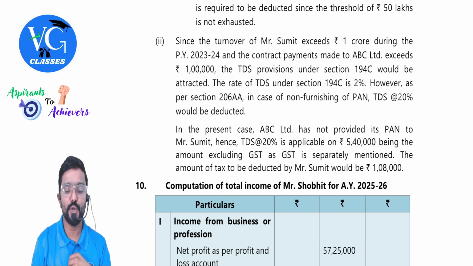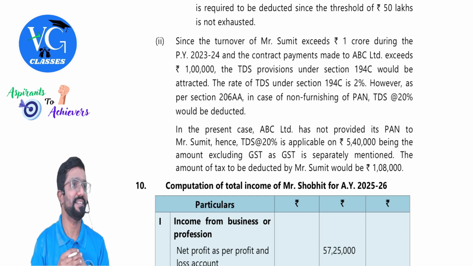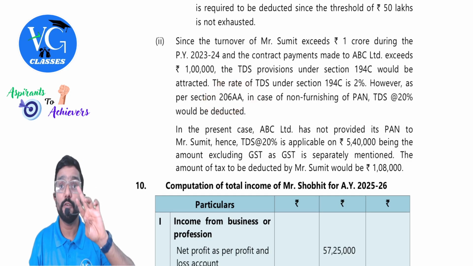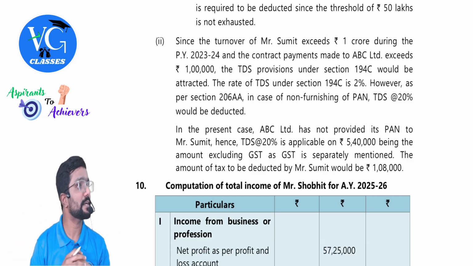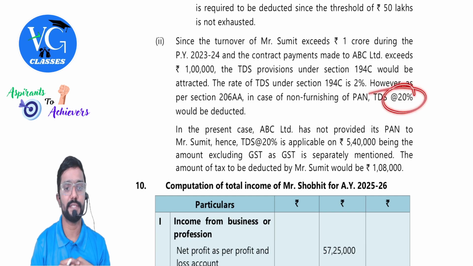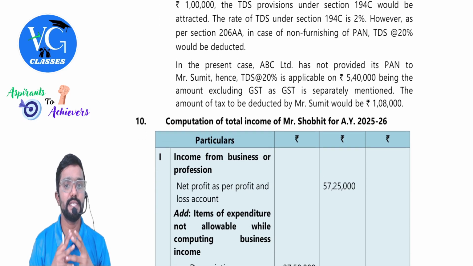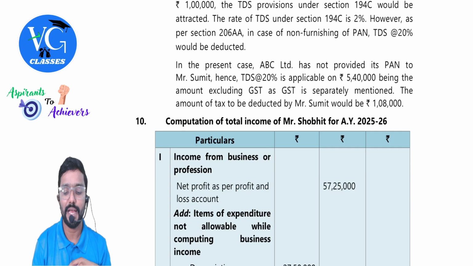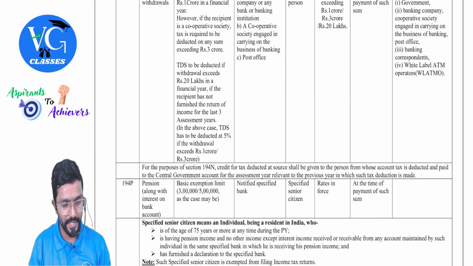However, as per section 206AA, in case of non-furnishing of PAN, TDS could be deducted at 20%. In both the questions you can see, it is at 20%. You have to first explain whatever is the actual section. Then only tell, as PAN is not given, we will deduct it at so and so rate. Yes, so 20%. In the present case, ABC Limited has not provided its PAN to Mr. Sumit. Hence, TDS at 20% is applicable on 5,40,000, being the amount excluding GST, as GST is separately mentioned. So only on 5,40,000, we need to deduct 20%. I will just show you 194C, right?